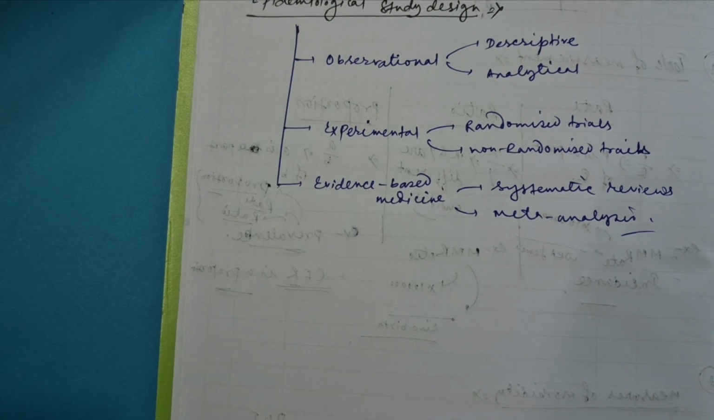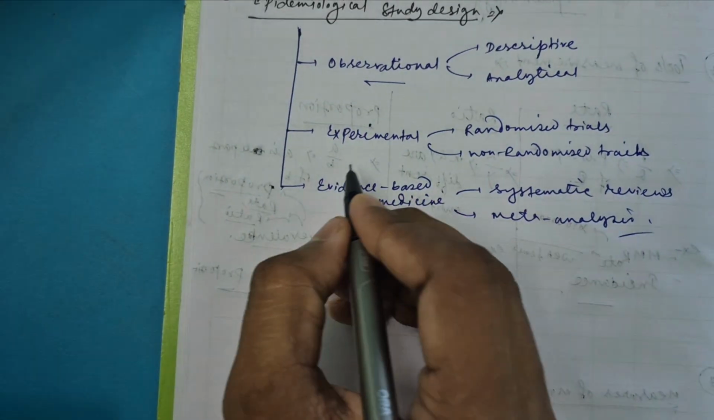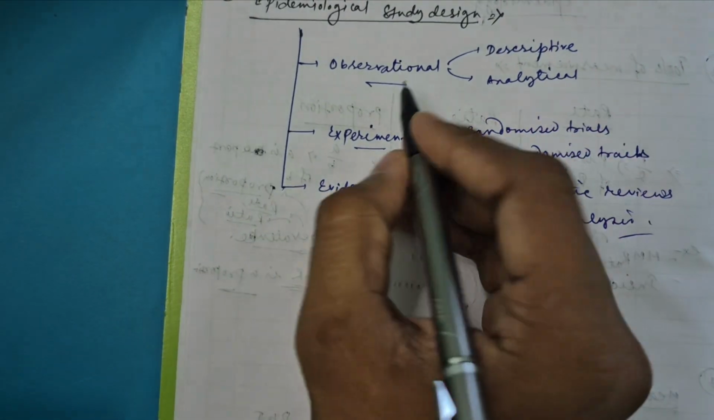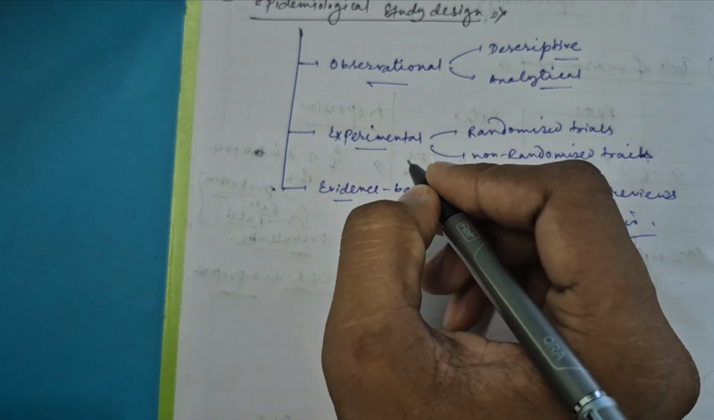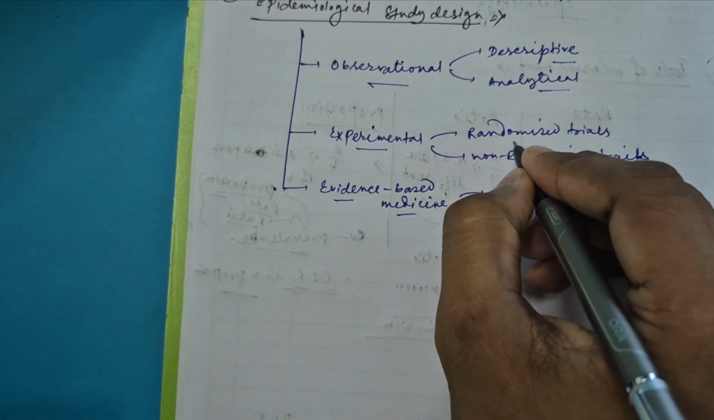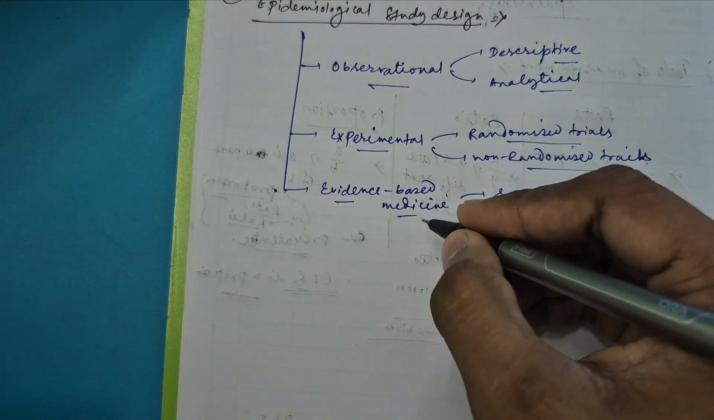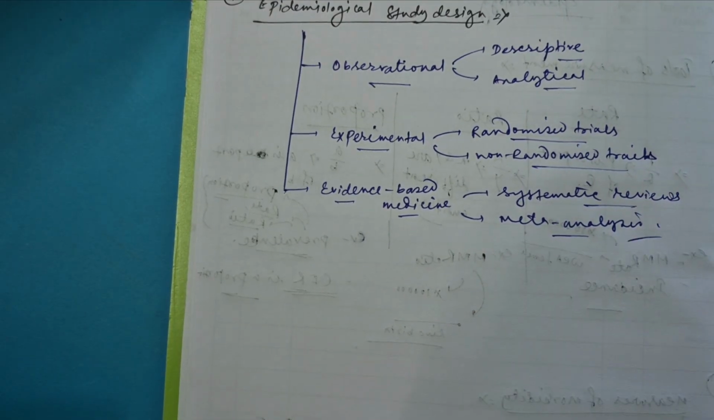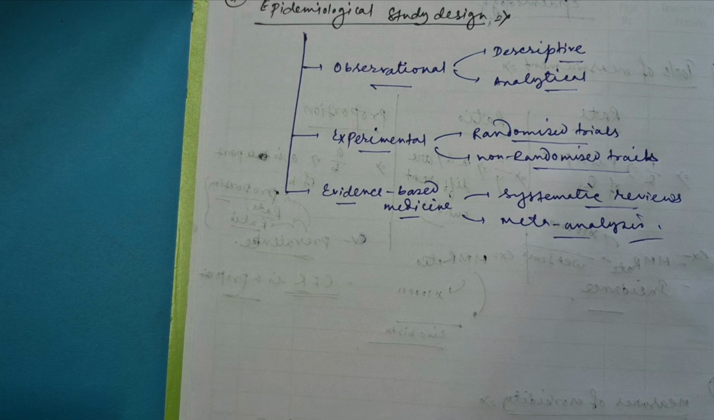Epidemiological study design is of three types. One is observational study design, one is experimental, and one is evidence-based medicine. Observational study can be descriptive and analytical. Then in the experimental study, there are randomized trials and non-randomized trials. Then in evidence-based medicine, there are systematic reviews and meta-analysis. So these are some important things we have to remember.